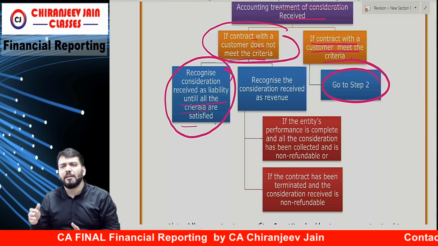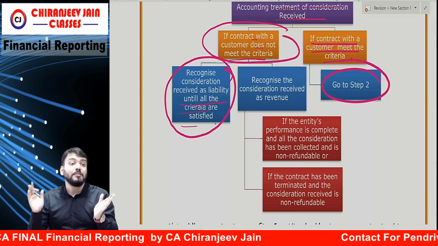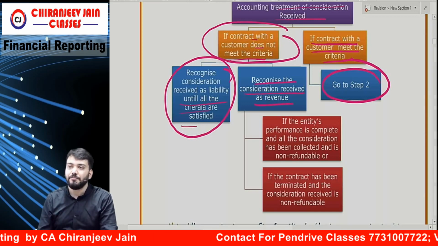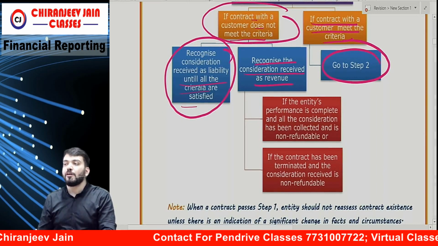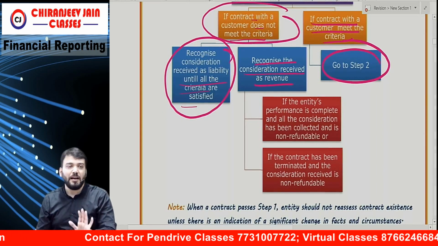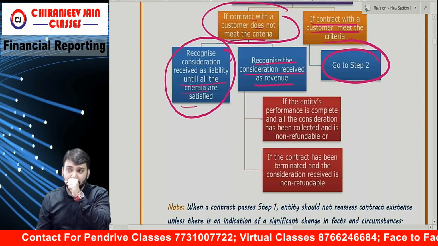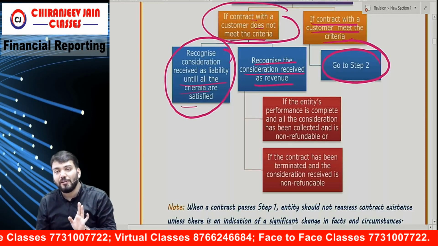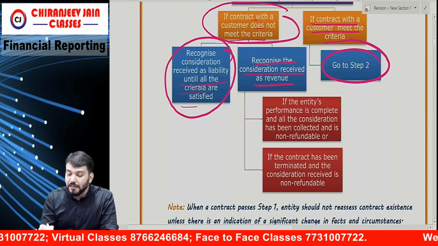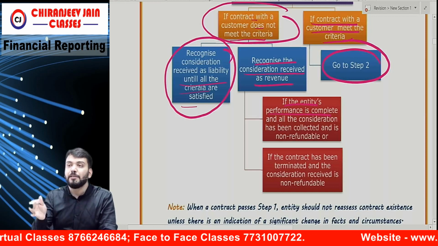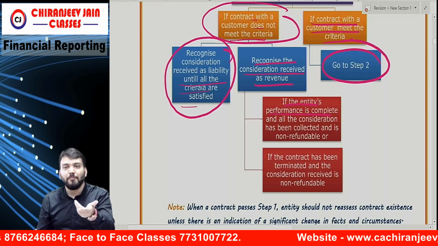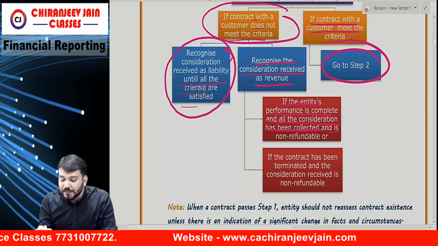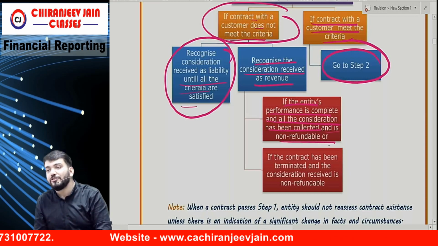But it is quite possible that we have received consideration, but all the criteria are not satisfied. We waited for 1 day, 2 days, 3 days, 4 days, etc. Then what needs to be done? So what they are saying: recognize consideration received as revenue if any one of the events occurs. Are you getting what I am saying? So whatever consideration is received will be recognized as revenue even though the criteria for the contract are not satisfied. Correct? When? If the entity's performance is completed and all the consideration has been collected and is non-refundable.